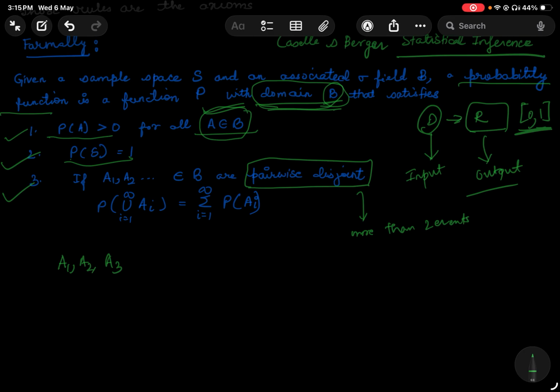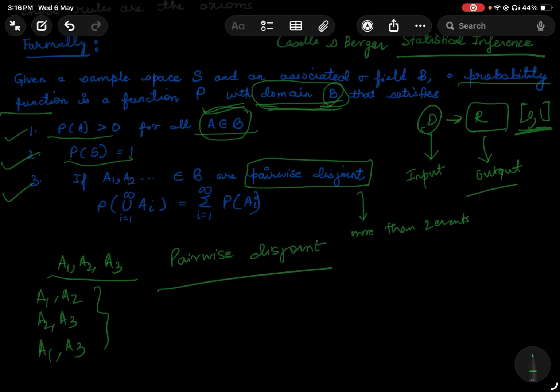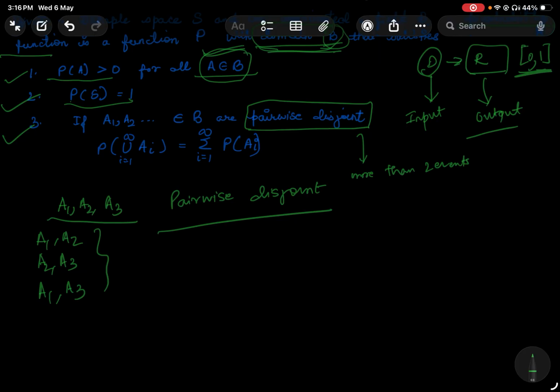So it's just a term. Like if I have A1, A2, A3, and A1, A2 are mutually exclusive, A2, A3 are mutually exclusive, A1, A3 are mutually exclusive, then we call A1, A2, A3 pairwise disjoint.